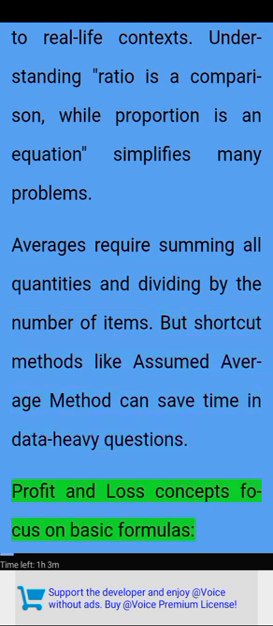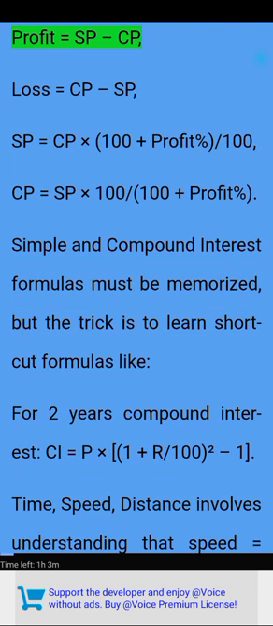Profit and loss concepts focus on basic formulas. Profit equals SP minus CP. Loss equals CP minus SP. SP equals CP times (100 plus profit percent) over 100. CP equals SP times 100 over (100 plus profit percent). Simple and compound interest formulas must be memorized, but the trick is to learn shortcut formulas like: for 2 years compound interest, CI equals P times (1 plus R over 100) squared minus 1.